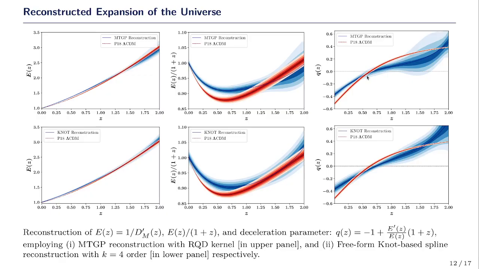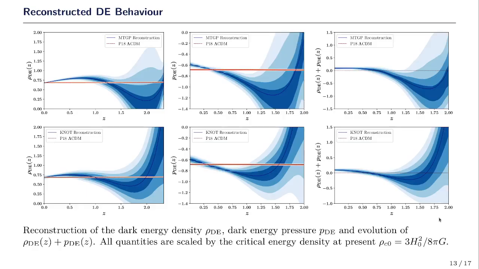But we notice that at higher redshifts the evolutionary history, although consistent with Planck ΛCDM, at later times we find that there is a clear deviation from Planck ΛCDM at more than 2 sigma. Also, we notice a slowing down of the cosmic acceleration at these very low redshift regions.